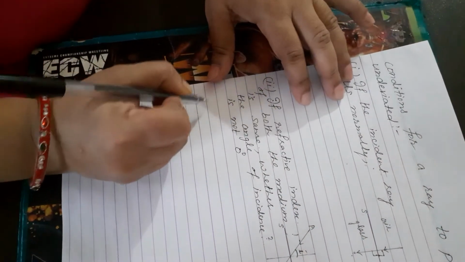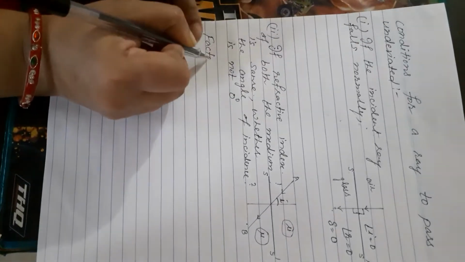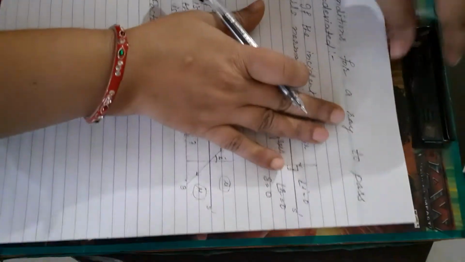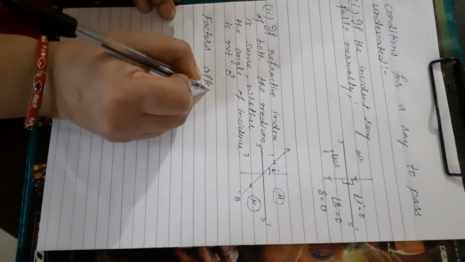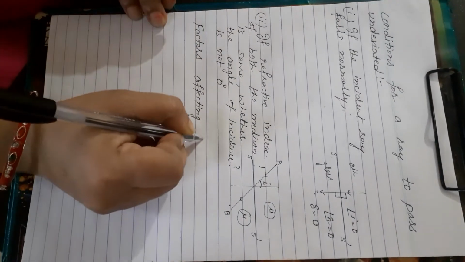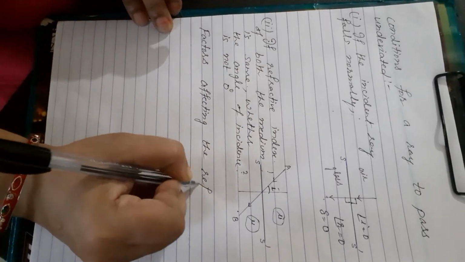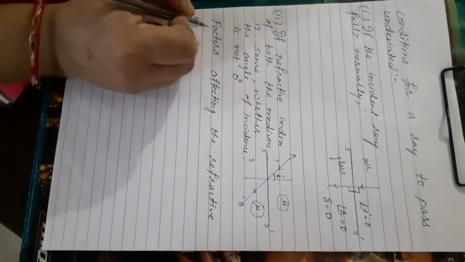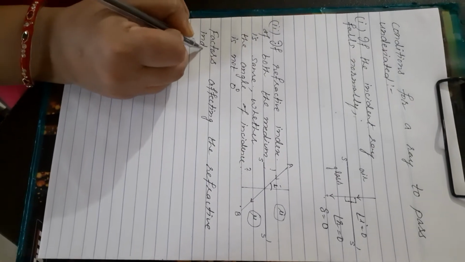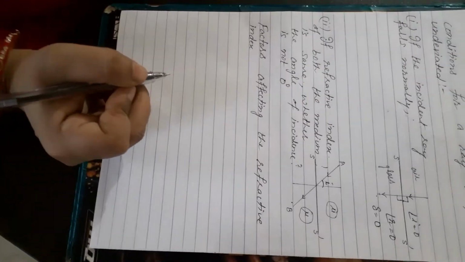The next one is factors affecting the refractive index. Which factors are there, beta?